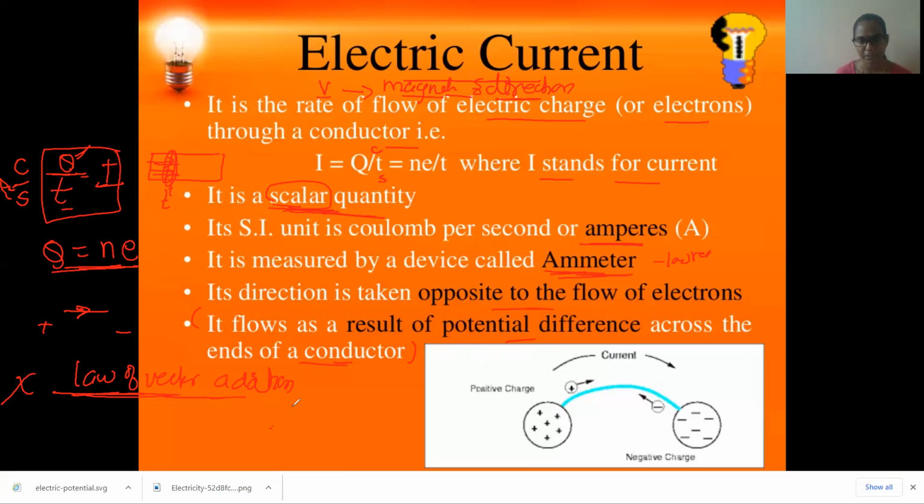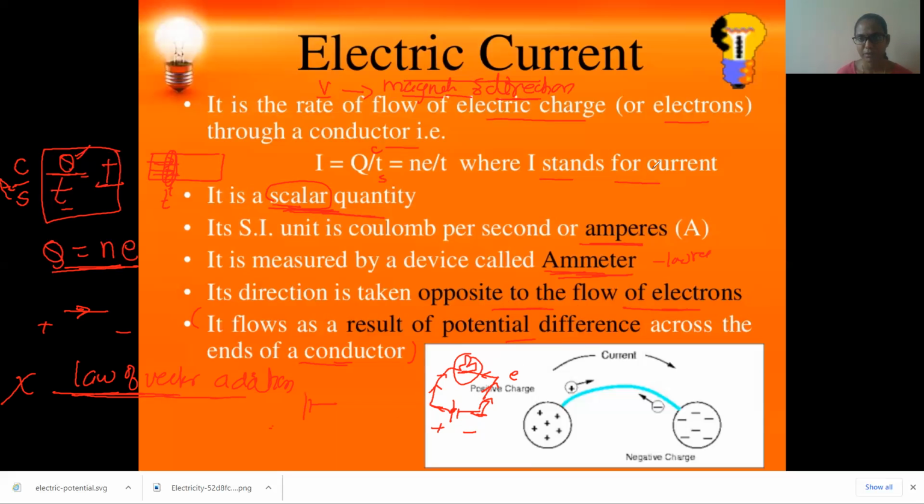Let us take an electric circuit. Let us draw an electric circuit containing a battery, positive and negative, some bulb to glow, the symbol of the bulb, and a switch. You will connect like this. Electrons will always move, children, from the negative end to the positive end, but the current is opposite. Current is coming opposite to the flow of electrons. Direction is taken as opposite to the flow of electrons. That means electrons will flow from negative to positive.